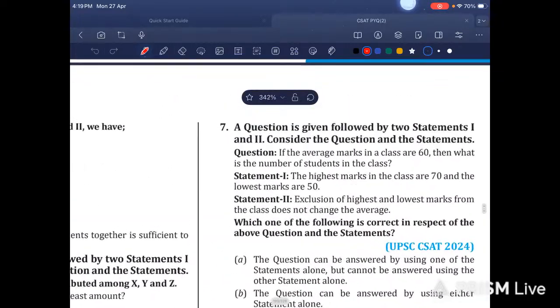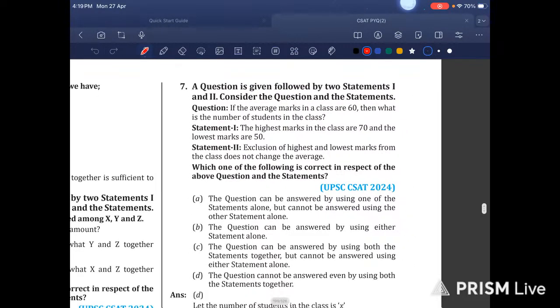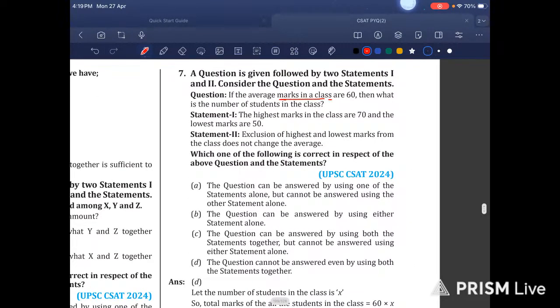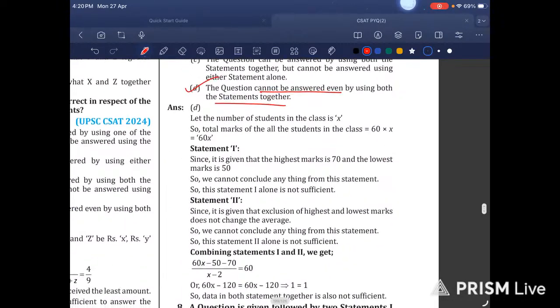Okay. So let's begin. A question is followed by two statements 1 and 2. If the average age in a class is 60, then what is the number of students in the class? The highest marks in the class, no. Highest and lowest won't determine the average. Exclusion of highest and lowest from the class does not change the average. No, not even this. And even if we combine these, I don't think we can make sense of this. So the question cannot be answered even using both the statements. This is logical.